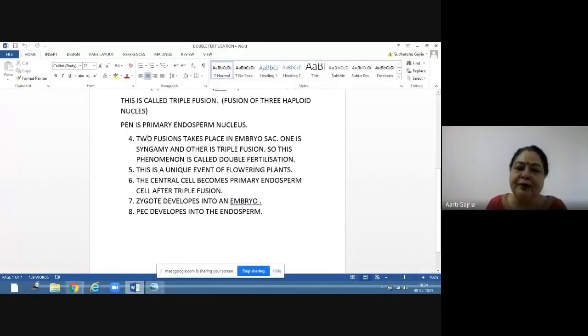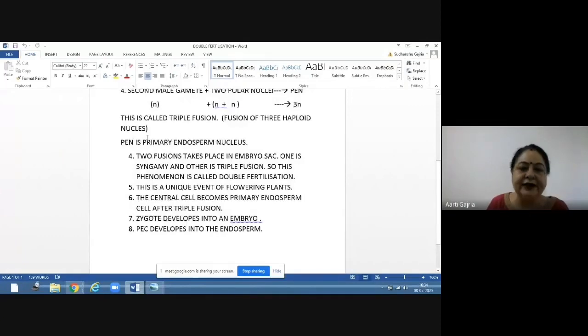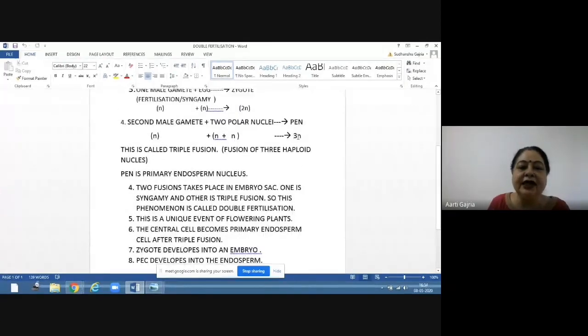Primary endosperm nucleus is the nucleus which is having 3n. Why? Because this is formed by the fusion of second male gamete, which is haploid, and 2 polar nuclei. They are also haploid. So n plus n plus n will result into 3n. So this primary endosperm nucleus will be formed, and this primary endosperm nucleus is having 3n.